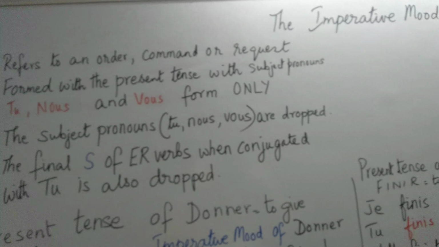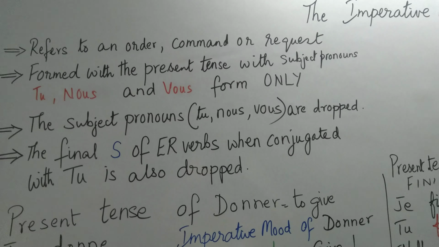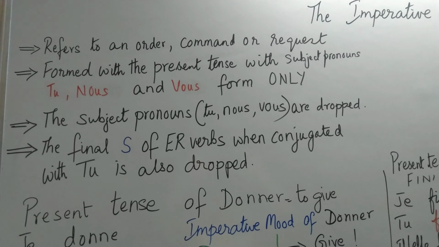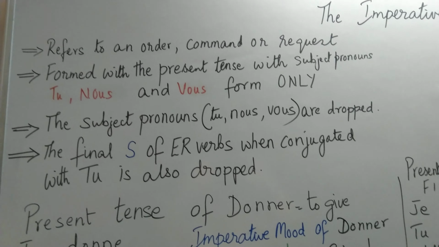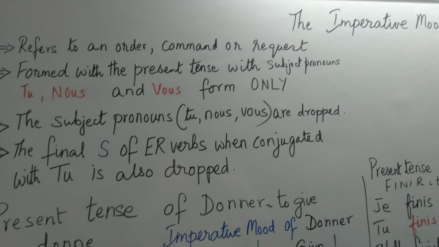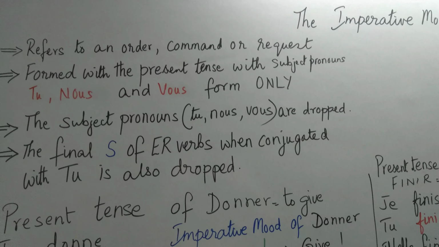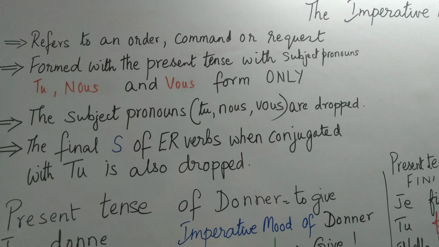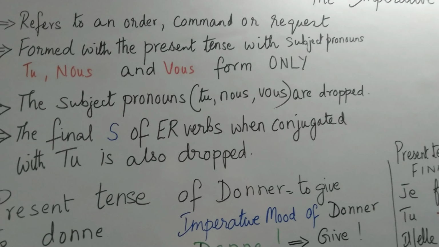It is something which refers to an order, a command, or a request, and it is formed in the present tense with the subject pronouns tu, nous, and vous only. So, the imperative mood is nothing but the present tense with tu, nous, and vous. These three subject pronouns are dropped. That means they are not written for the imperative mood.